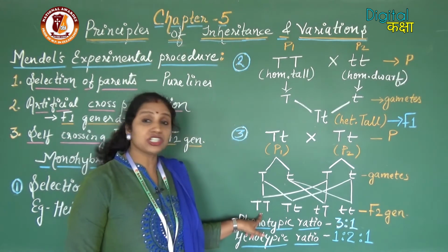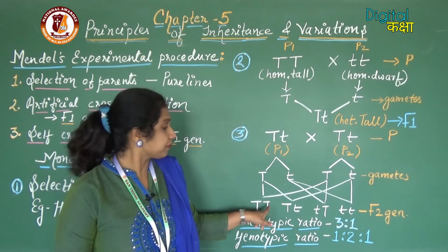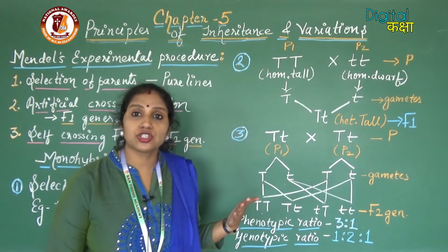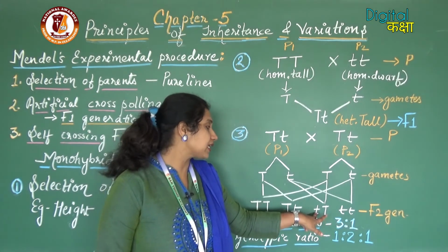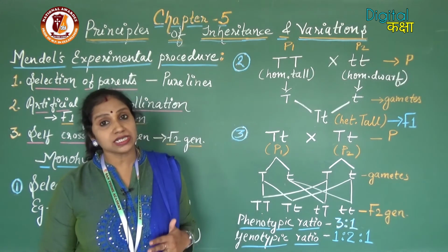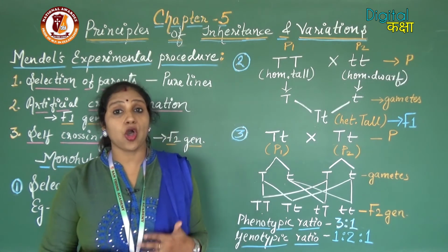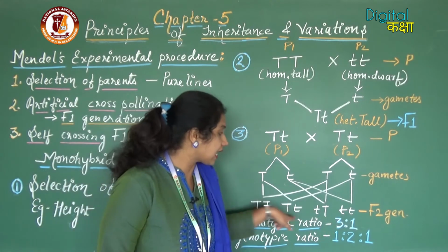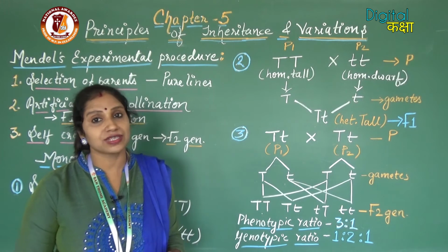The first combination is homozygous tall, both the alleles will be tall, okay. The second is the combination of the two alleles, that is capital T and small t. Next also is the same, small t and capital T, and the last one is small t, that is homozygous dwarf. So here the offsprings which we have got in the F2 generation, this is the F2 generation we have got after self crossing the F1 generation.